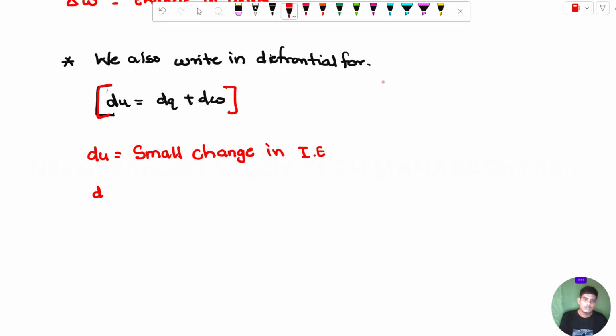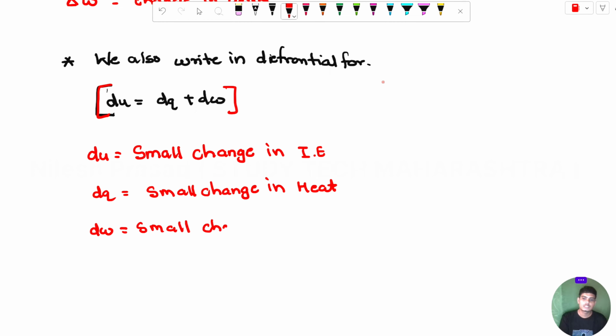And dq is a small change in heat, and dw is a small change in work. We can clearly see there are two different formulas according to your concept.